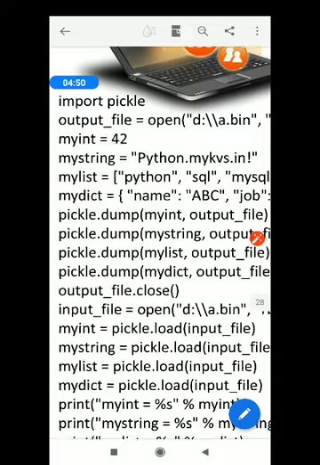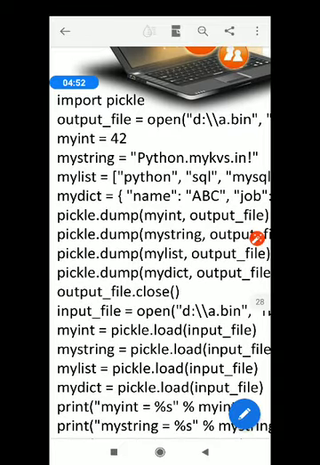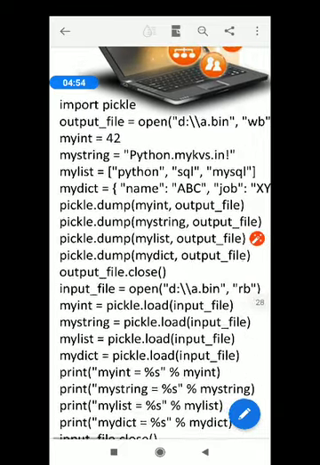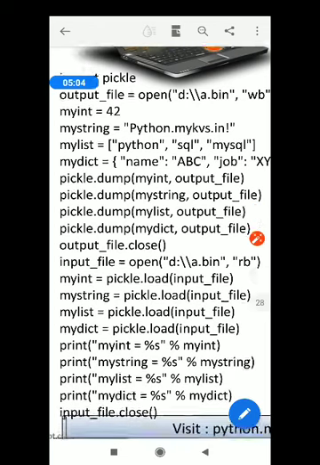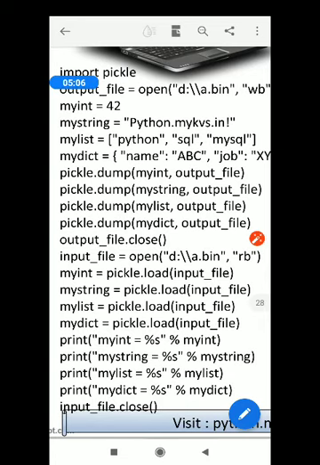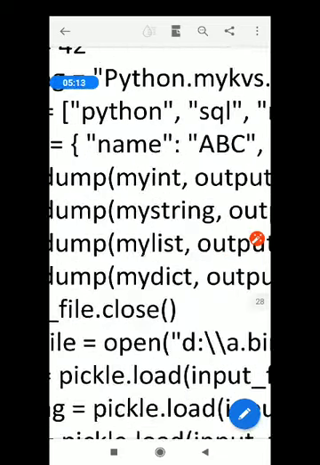You have learned how to create a list in class 11. Within square brackets you have to write comma separated values. So my list has been created, and then the dictionary. A dictionary is a key value pair, you have already learnt in class 11. So I'm giving here key and value.